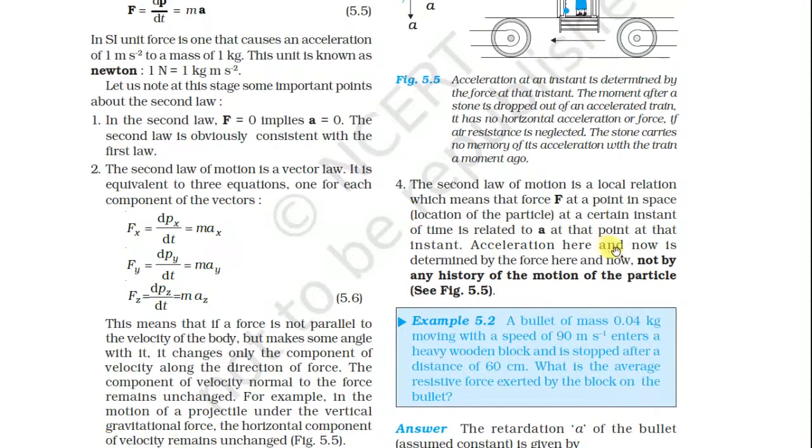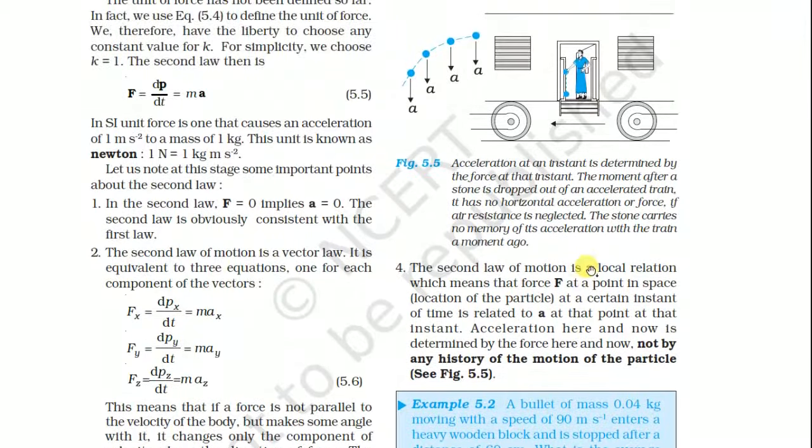Acceleration here and now is determined by the force here and now, not by any history of the motion of the particle. For example, the moment after the stone is dropped out of an accelerating train, it has no horizontal acceleration or force. If air resistance is neglected, the stone carries no memory of its acceleration with the train a moment ago.